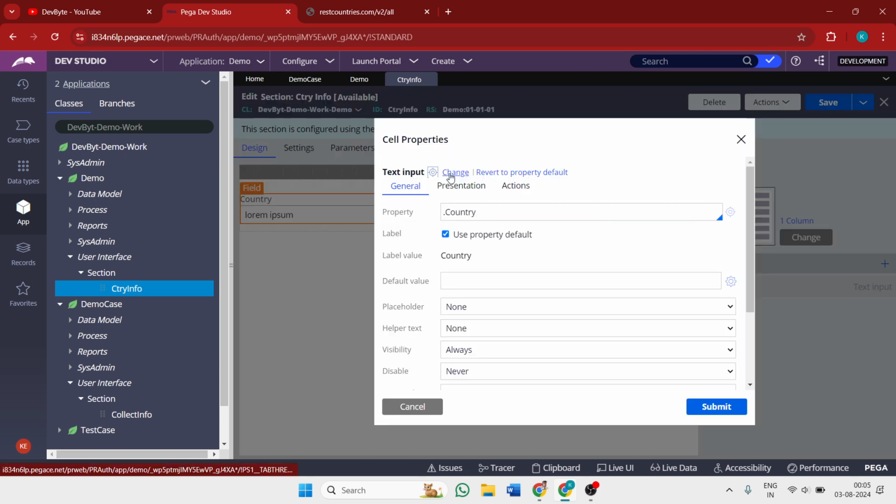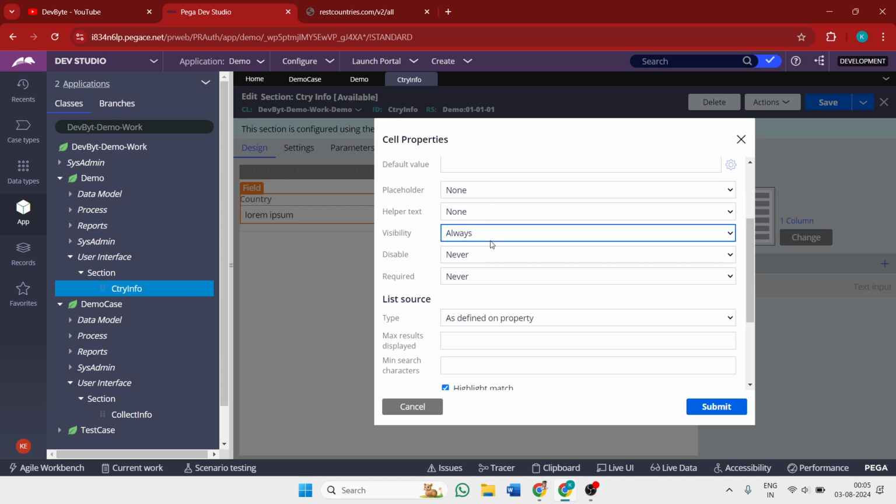Open the country and change the property of the country from text input to autocomplete, which means if we type IND, it will automatically autocomplete IND into India. For it, we need to get the data from the REST country source.